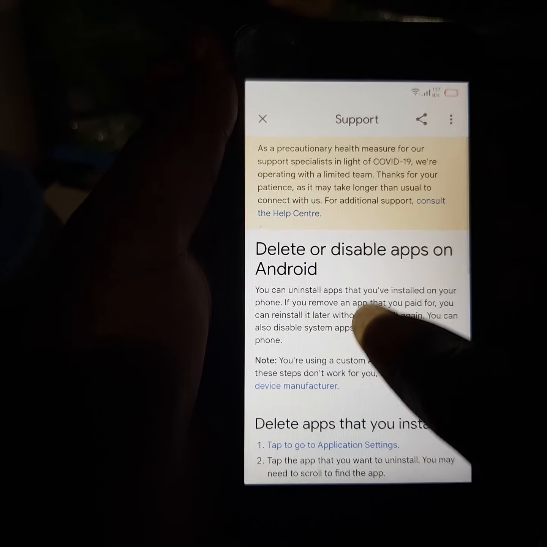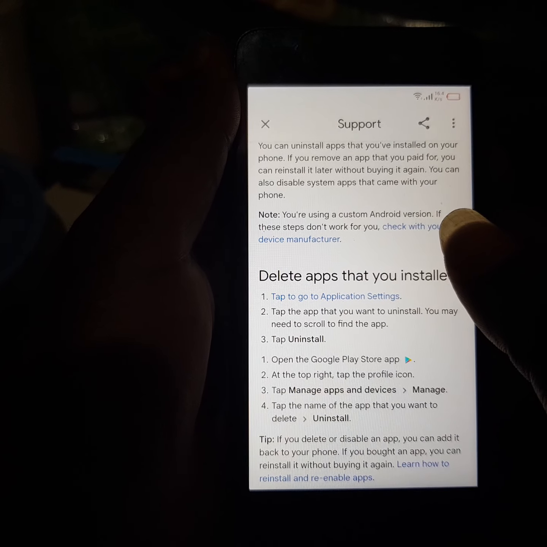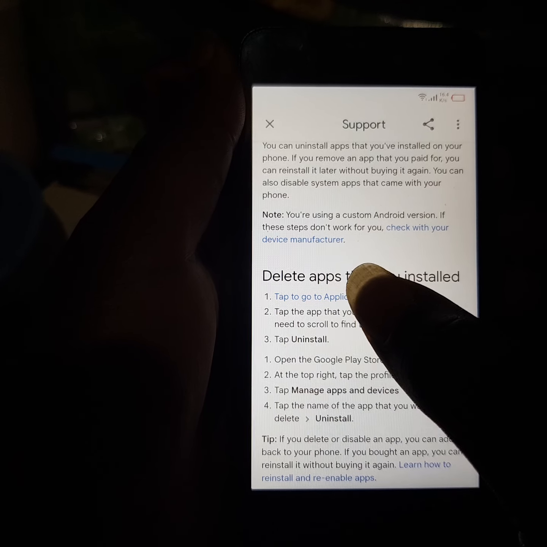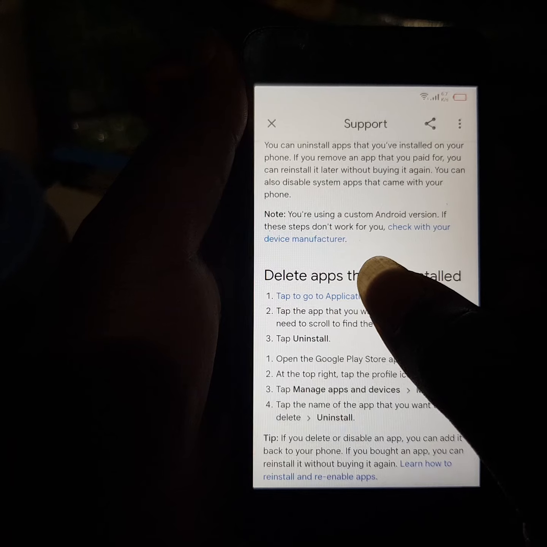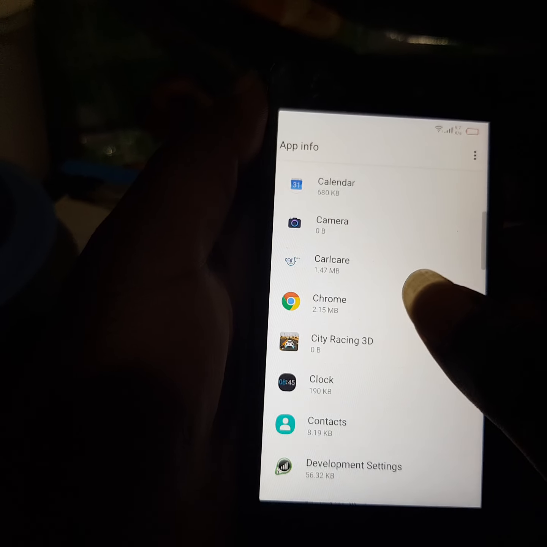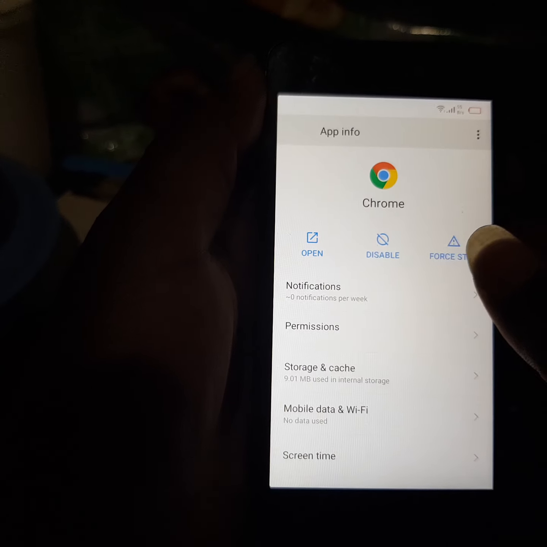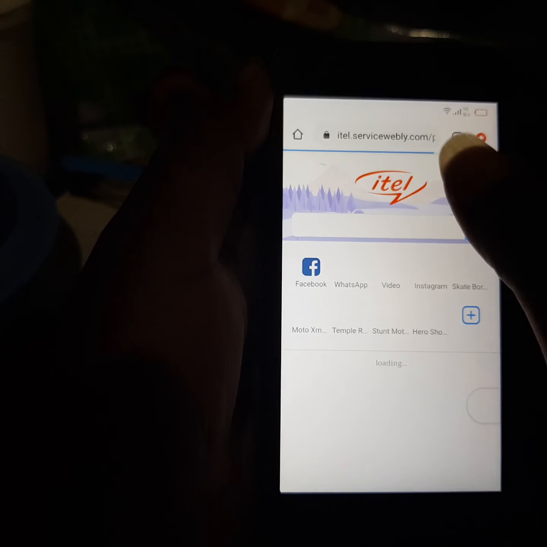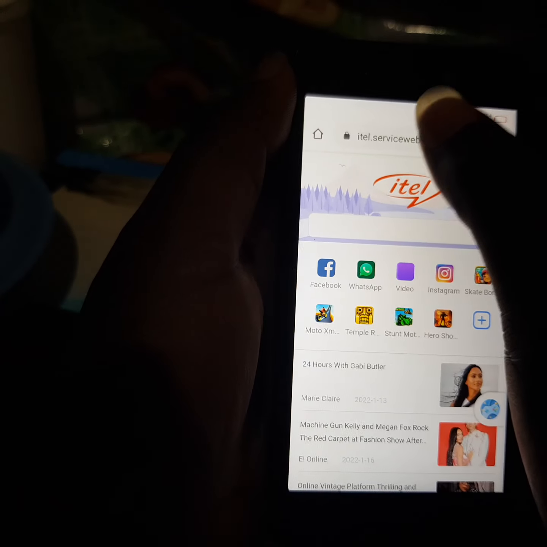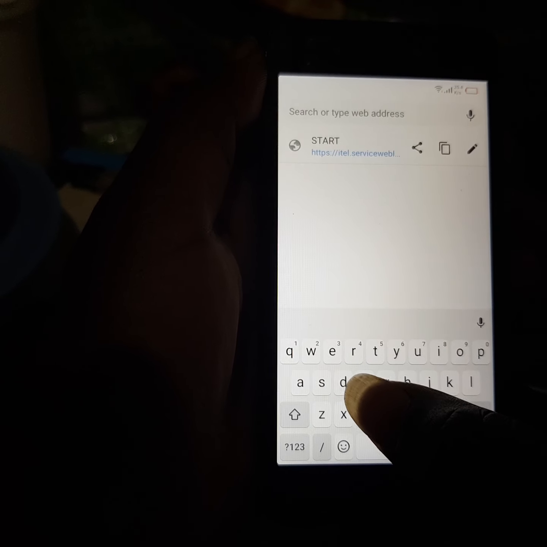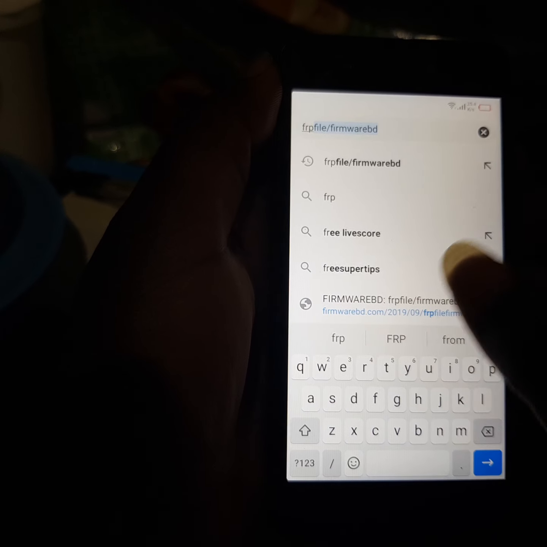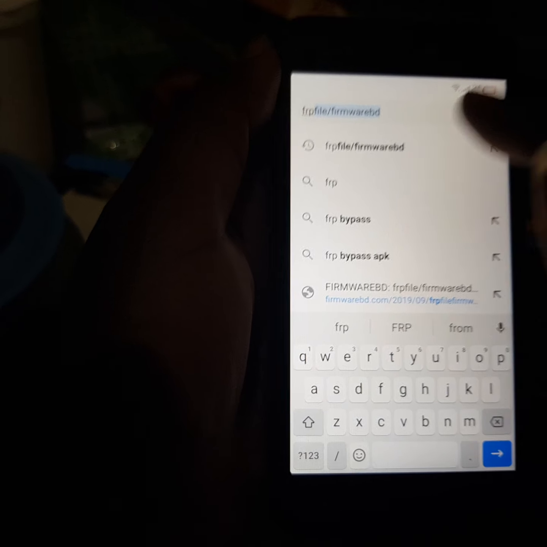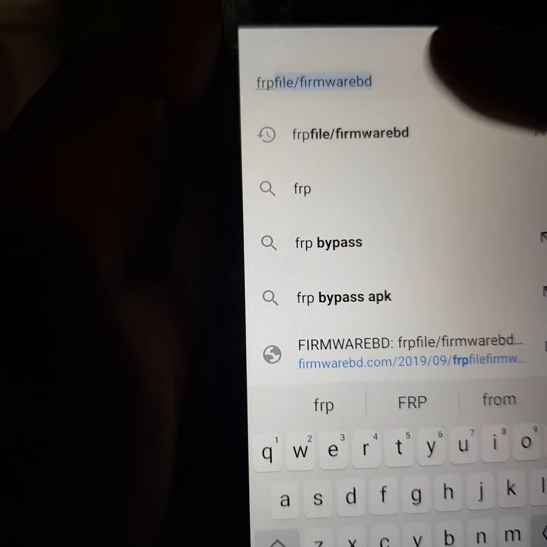Open feedback. Tap to go to application settings. You choose Chrome. This is the easiest way that you can use to bypass the FRP file firmware BD.